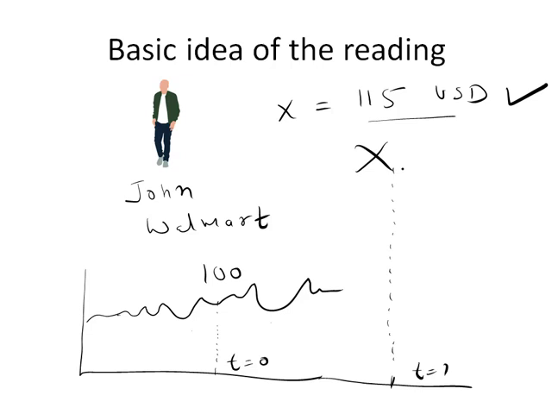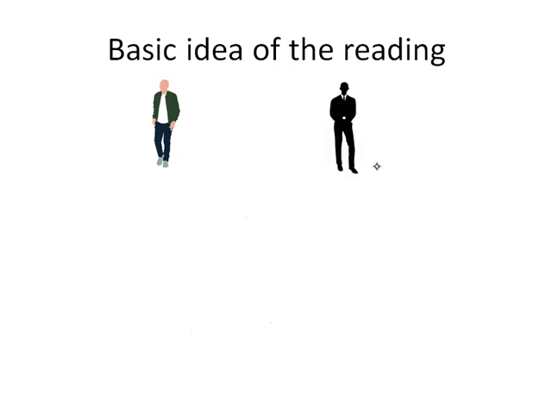Now he goes into the market and tries to find someone who can agree to his conditions and is willing to sign the agreement with him. So he goes to the market and he is able to find this gentleman, and his name is Pete. So we have Pete, and we have John here. John tells Pete, okay, I want to buy a stock a year from now at the price of 115, but if the actual price in future is less than 115, I do not want to buy it. If it's more than 115, then I want to buy it.